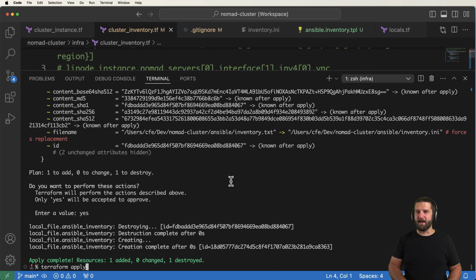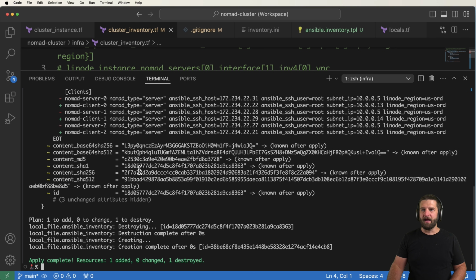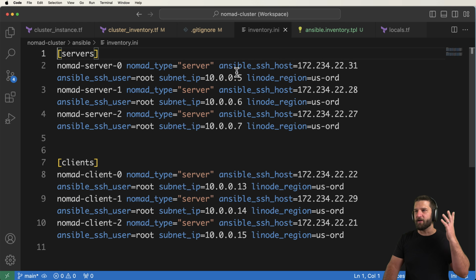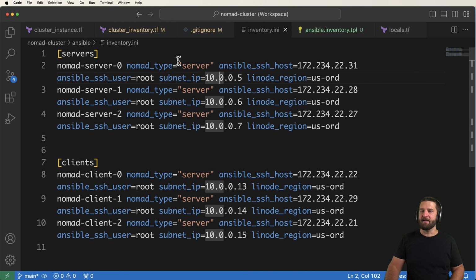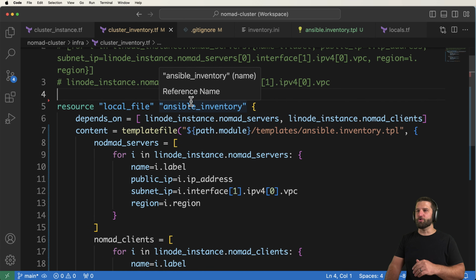So now that we've done that, I'm going to go ahead and apply these changes, and I'll just do -auto-approve just to let it automatically happen and just change. With that in mind, I can now look at my Ansible inventory file, and I can see all of the things that are happening in there in terms of the inventory. Great. So we're now in a really good place to start using Ansible.